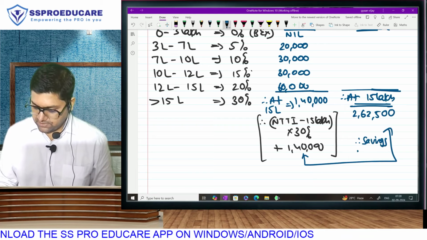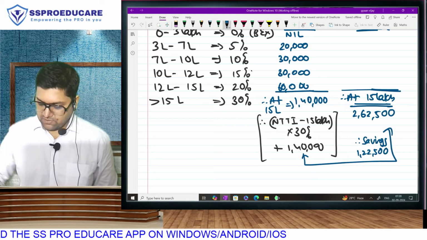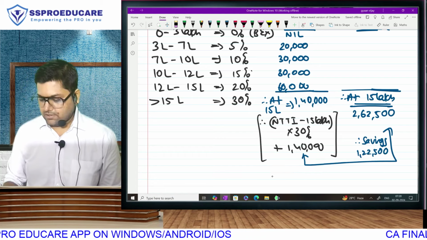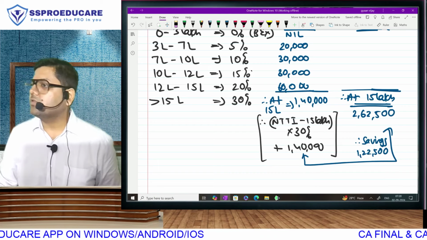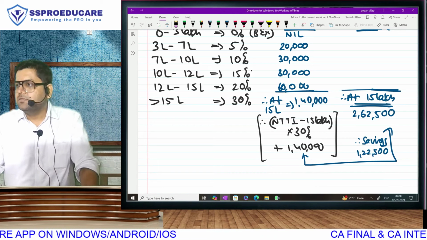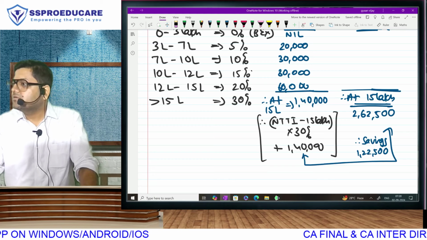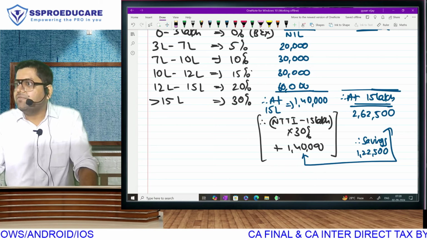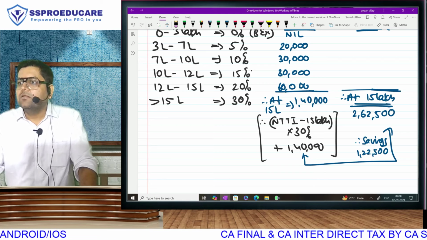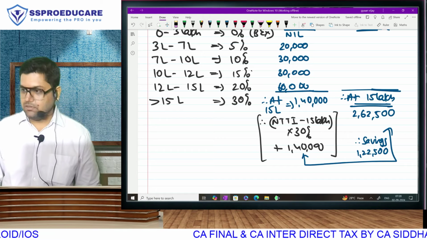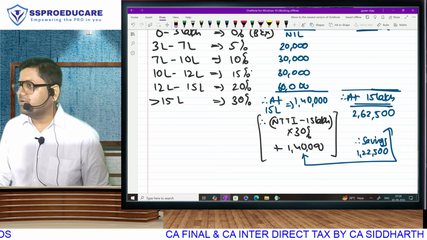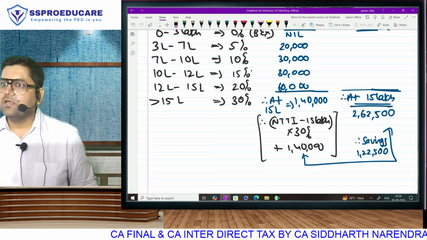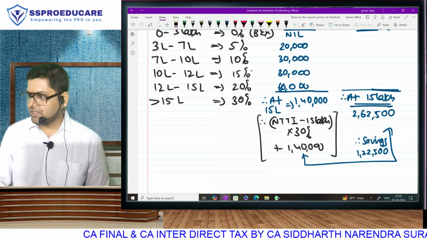And therefore, ladies and gentlemen, your savings, which till last year was 1,12,500, because this was 10,000 higher, now you have 1,22,500. This is your saving. So if at all you are going to the new regime in terms of tax, what are you saving? 1,22,500. And for this 1,22,500, you have no idea what they are going to take away from you. Of course, I will give you the idea.